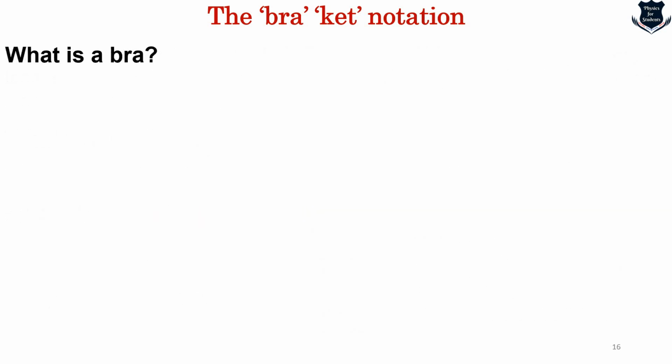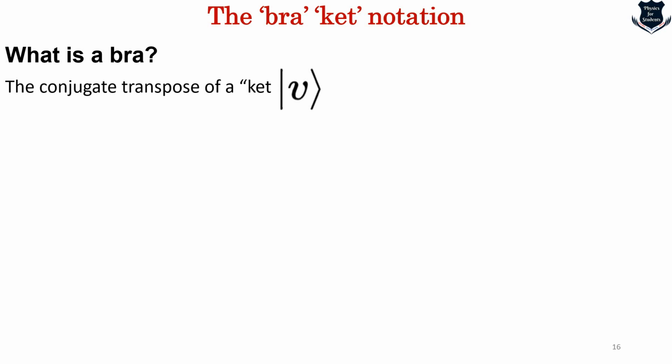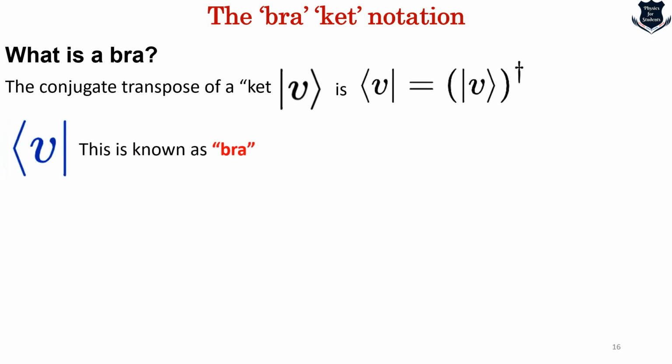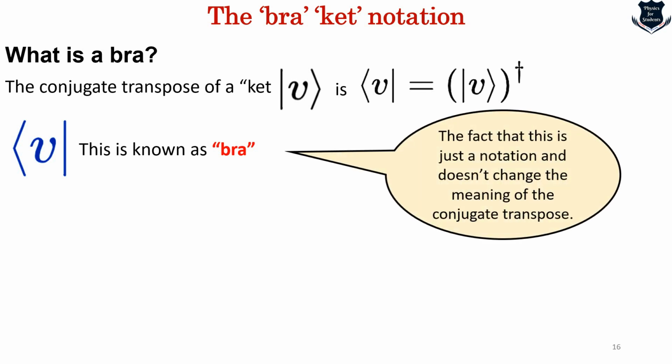Now what is a bra? The conjugate transpose of a ket is denoted either by a dagger sign or by a horizontal bar, either way. The conjugate transpose of a ket is denoted as the bra. So for a bra we get an angular sign, then the variable, followed by the vertical bar, whereas the earlier ket has a vertical bar, then the variable, then the angular bracket. And again, it is just a notation, it does not change anything.